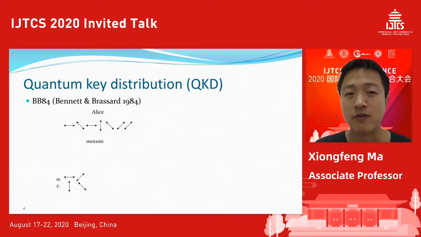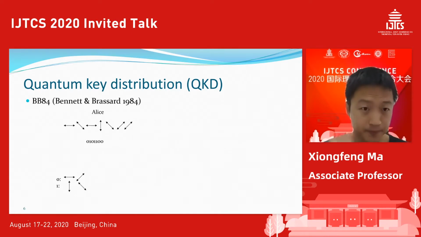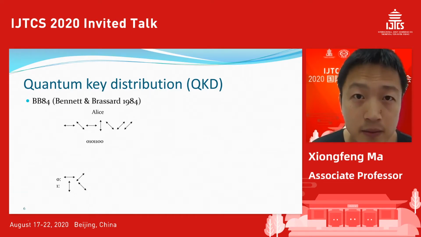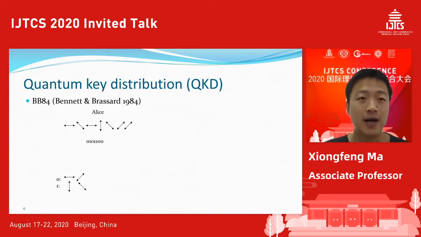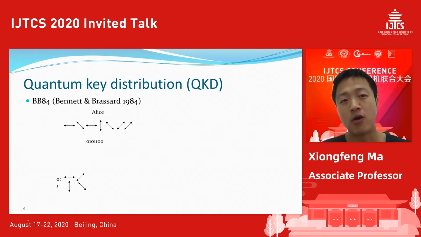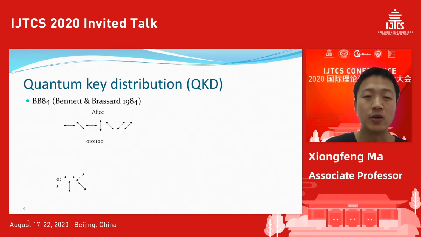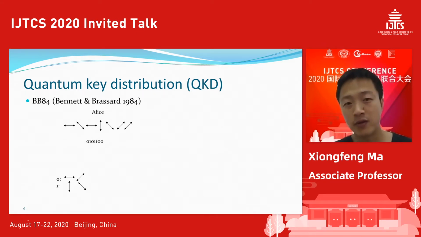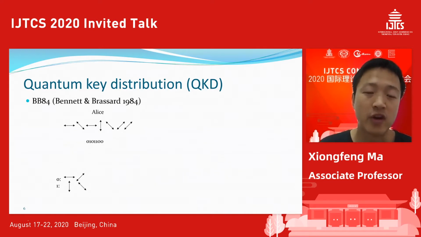I just prepare a bunch of states. Let's talk about polarization. We have four polarization states: horizontal and vertical, and 45 degrees and minus 45 degrees.